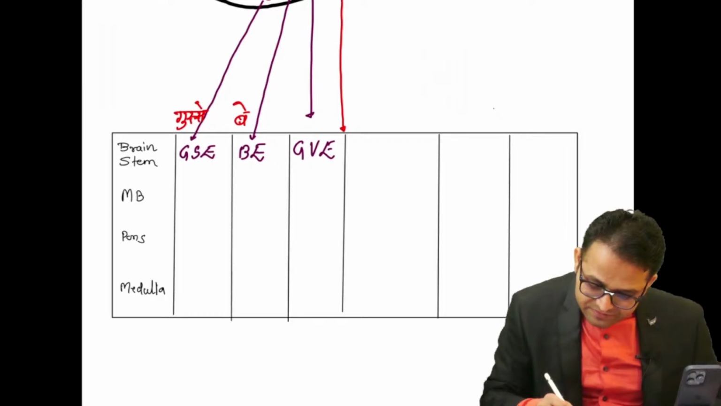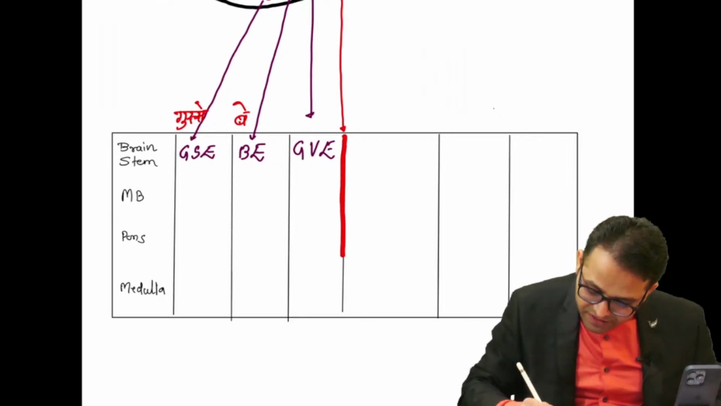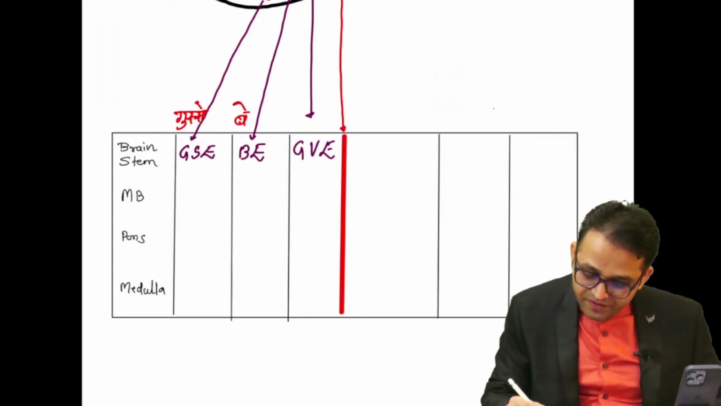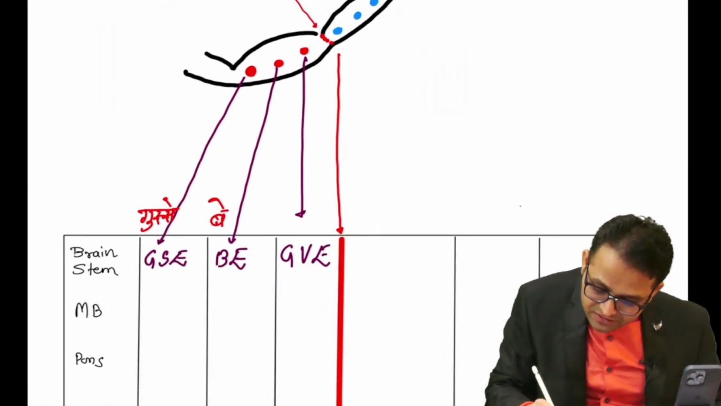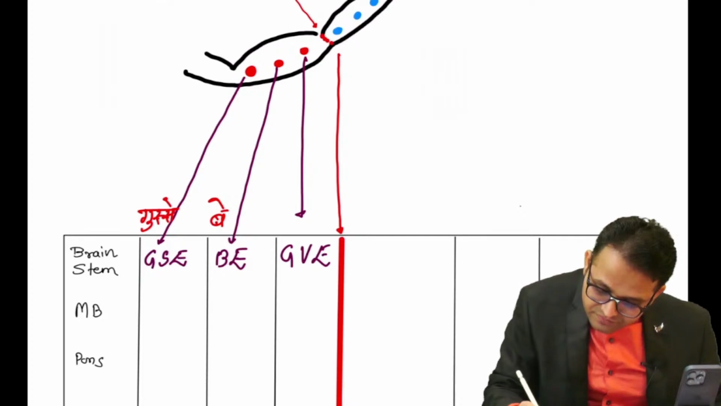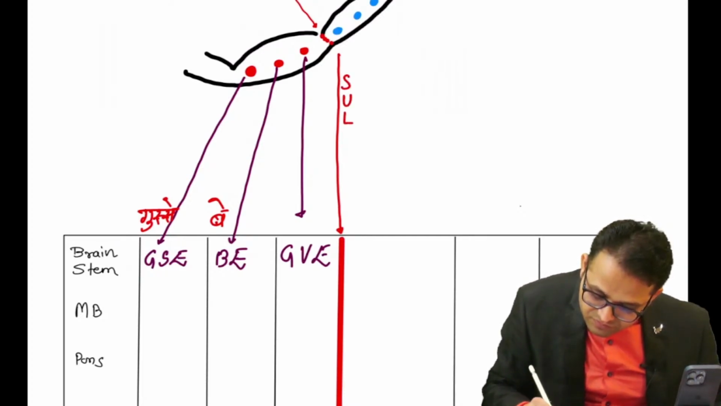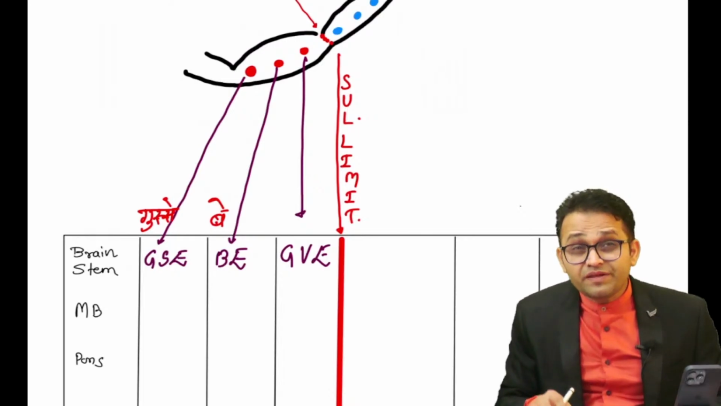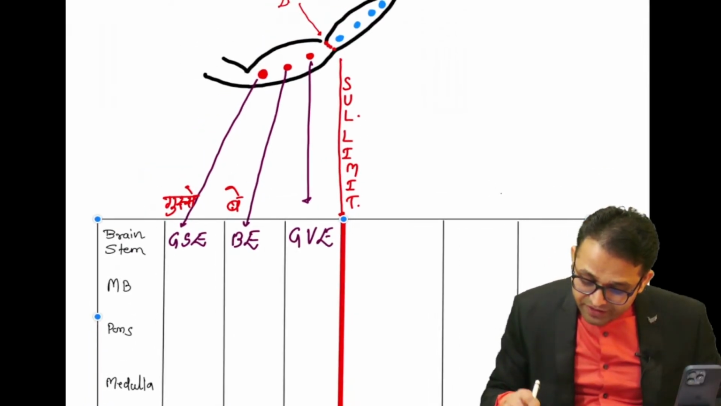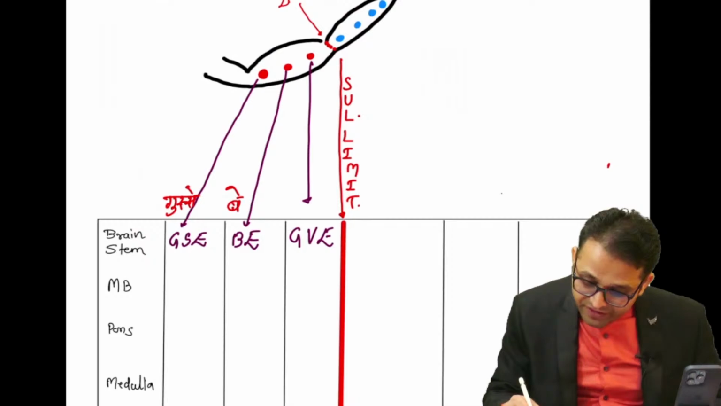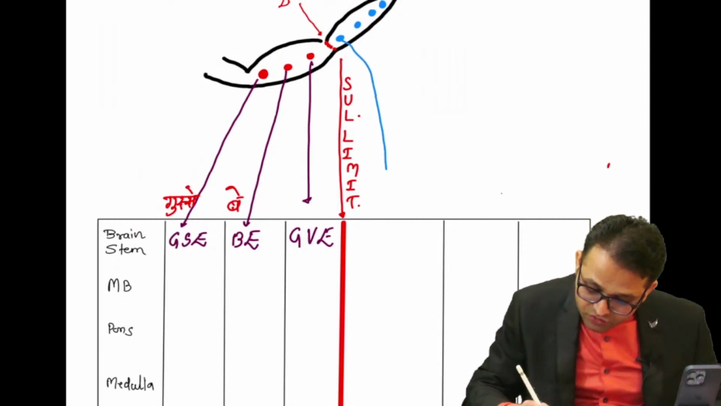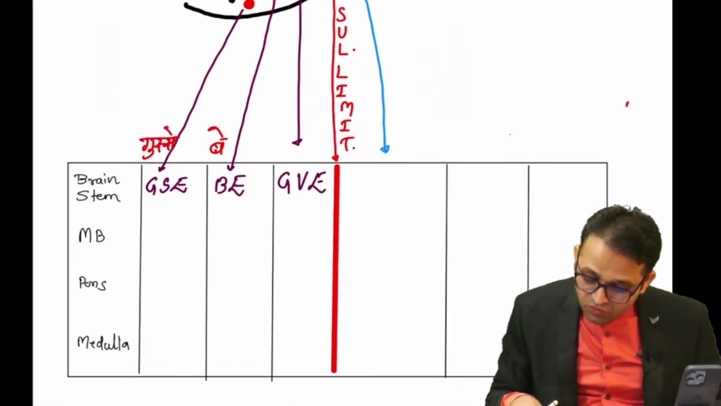So I am using the red color. This red color is showing the sulcus limitans. Yes, sir. Can you tell me the next one will definitely be afferent? So this blue color is showing the afferent. Okay. So what is this?